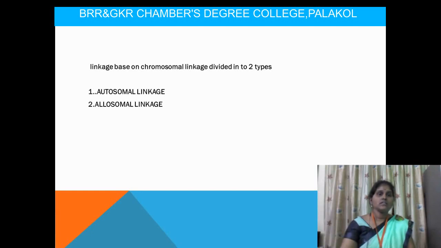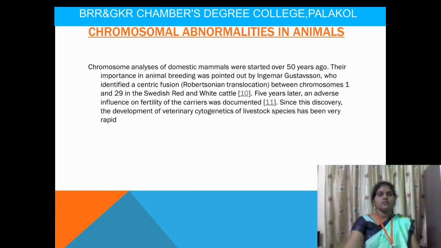The genes which are present in the autosomes, that is called autosomal linkage, and the next one is allosomal linkage. The genes which are present in the sex chromosomes like X and Y chromosomes, that is called allosomal linkage. The next topic is chromosomal abnormalities.